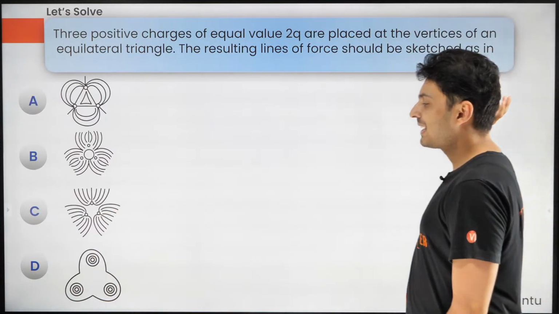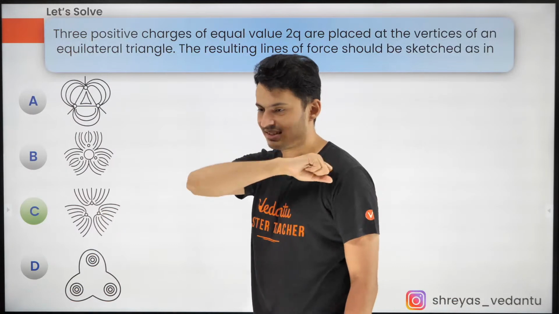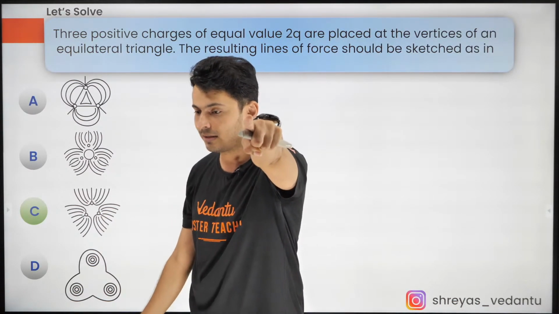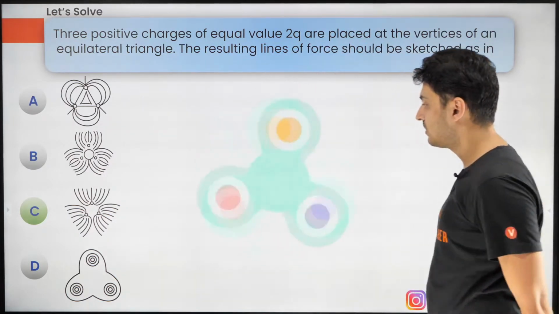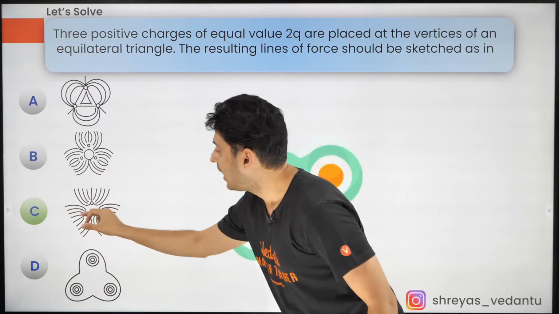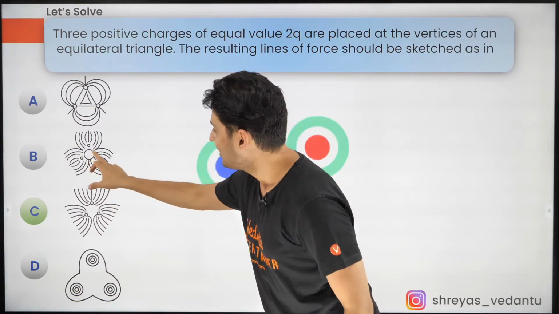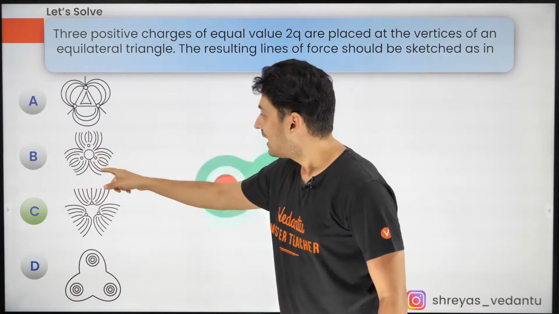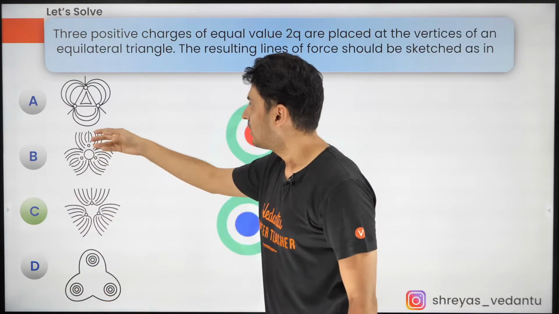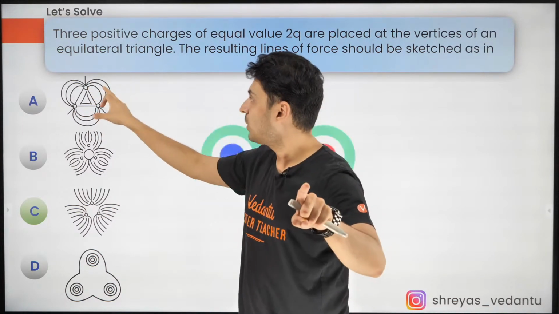Okay, so guys, the answer is, it's not a widget spinner. The answer is C. It's not A or D. Why did you mark this? This looks like a fidget spinner to me. The field lines will go away from each other. What is this circle and this balloon-like thing? How can a field line intersect itself? How can field lines originate and terminate on positive charges?